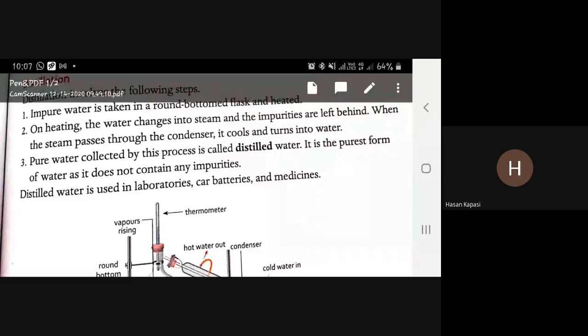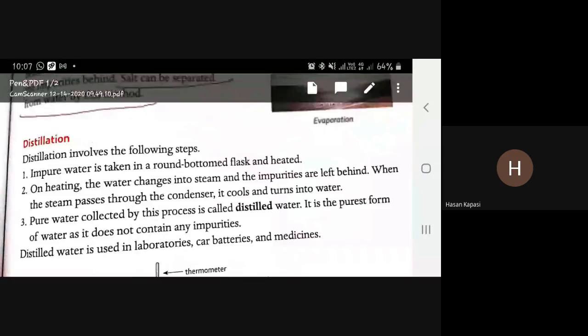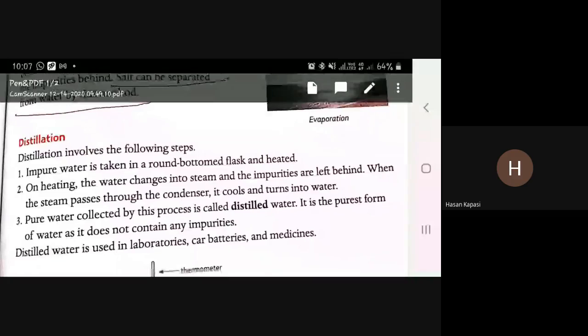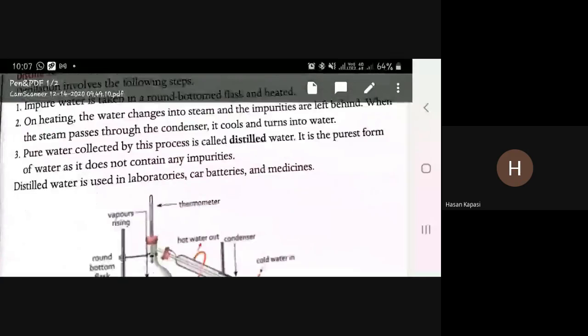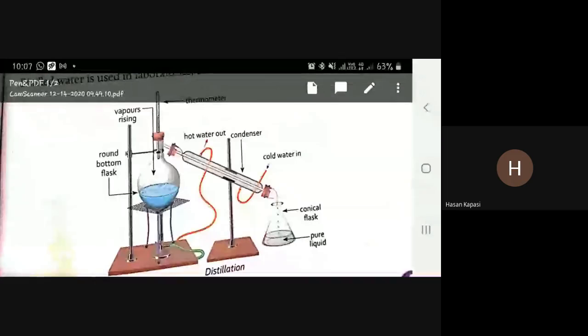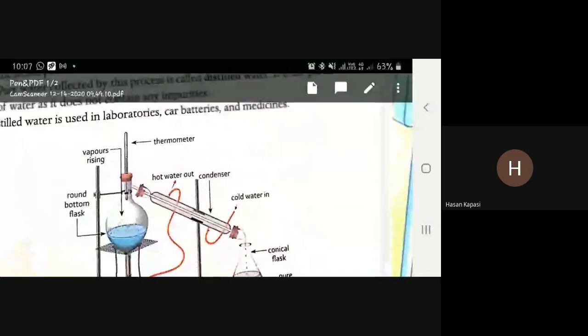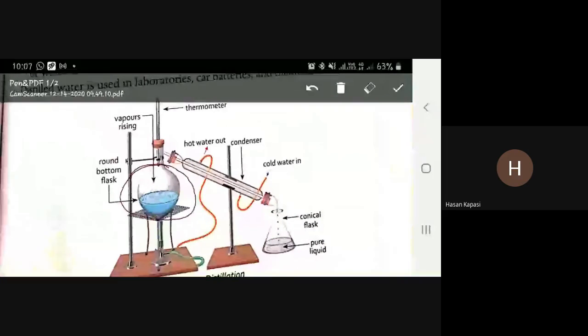Now, what is the distillation process? This is how distillation is done. First, we have to take water in a round flask. Then we have to heat this water. यहाँ से heat करते. When the water starts heating, the water vapors rise. जो गर्म होगा तो steam बाहर निकलेंगी.